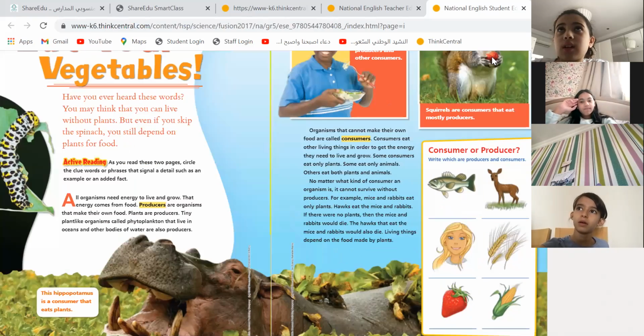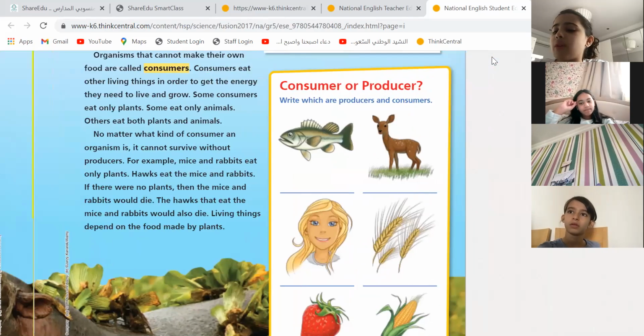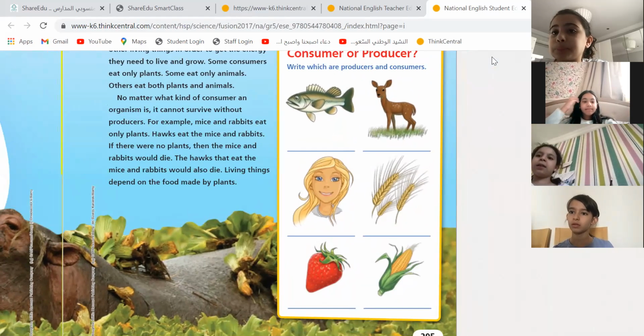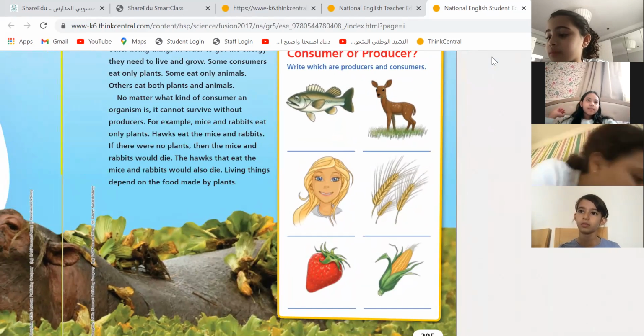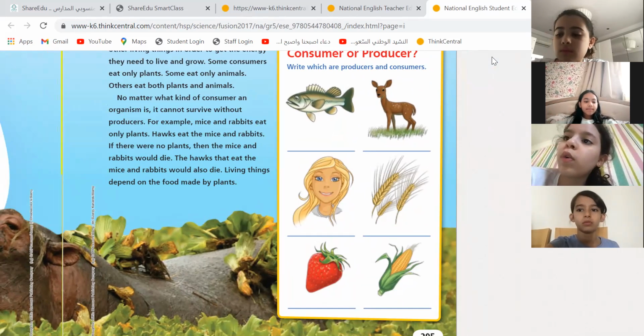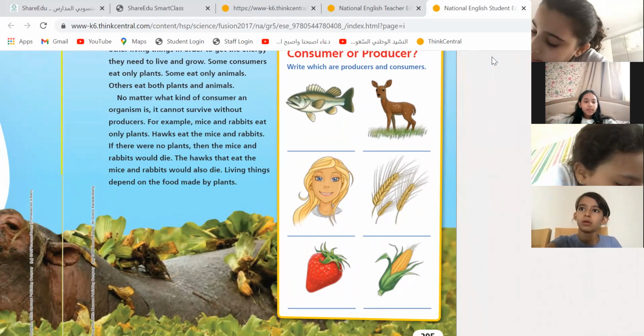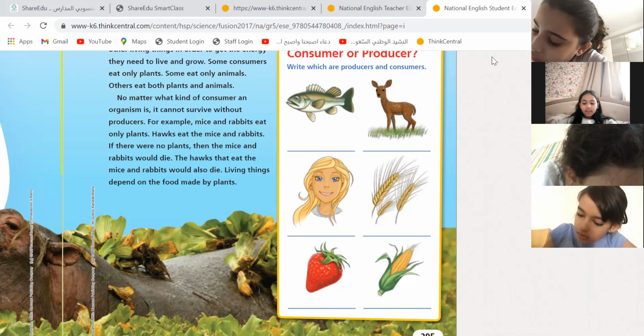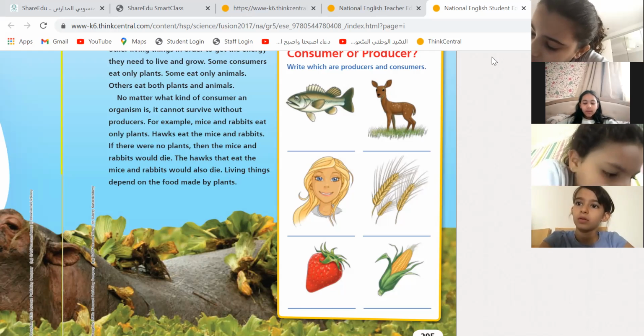Now, I want you to tell me over here, the fish, is it consumer or producer? Everyone together. Does it make its own food? Is it green? No. So is it producer or a consumer? Consumer. Excellent. What about the deer? Consumer. Excellent. What about human?